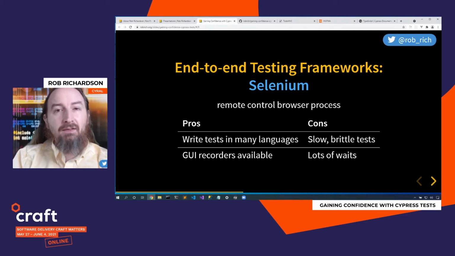Now, on the upside, it has lots of compatibility. On the downside, it's basically just moving the mouse and clicking, typing. So we don't get a whole lot of browser interaction. To compensate for that, we have to do a lot of waits. Is that content loaded yet? I don't know. Let me wait longer.